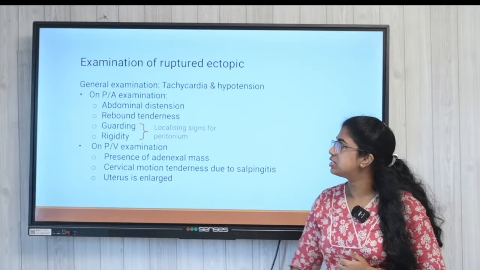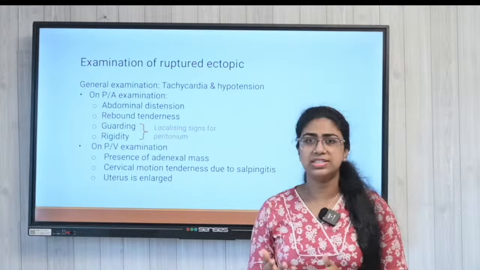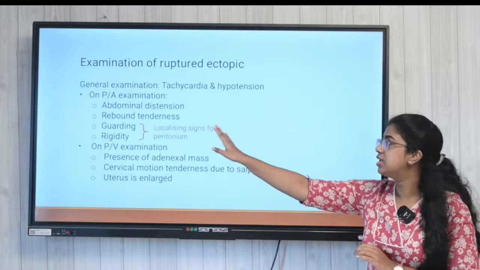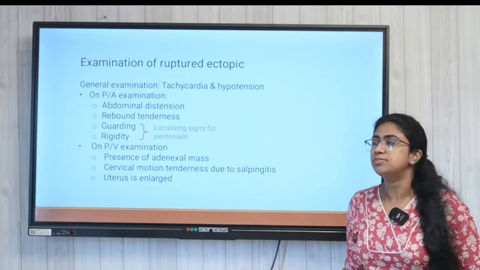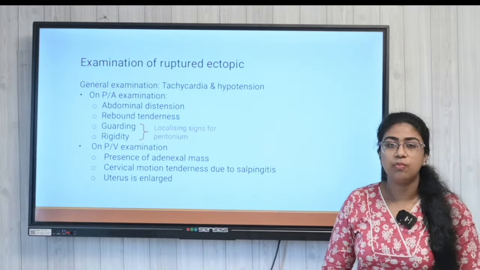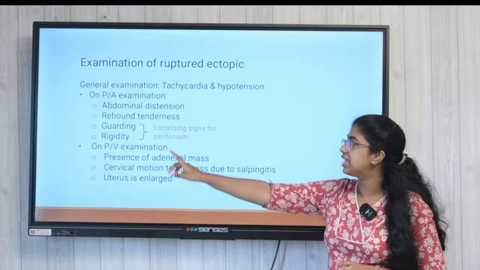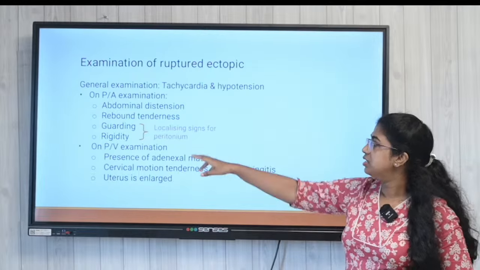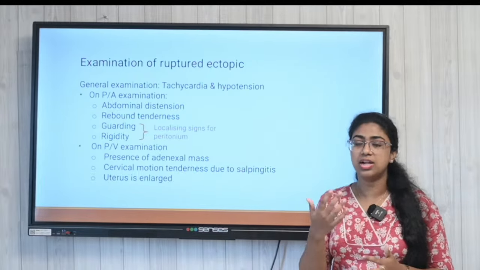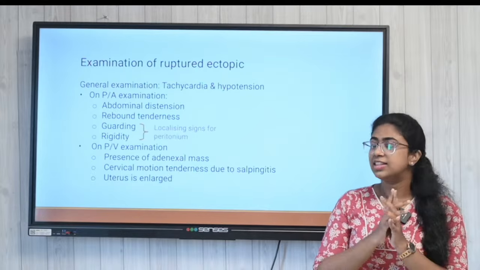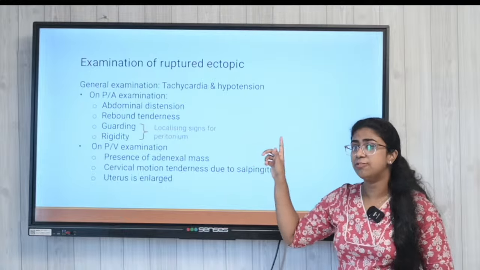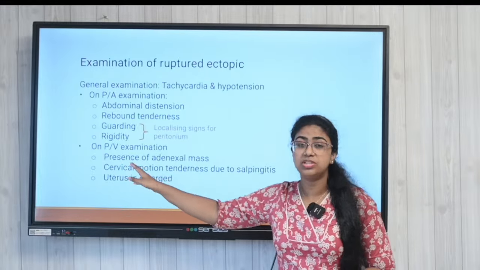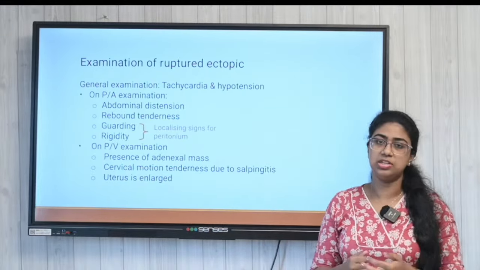So these are the symptoms. On general examination of such a woman, there will be hypotension along with tachycardia. These are the things to note in general. But per abdominally, what are we going to see? Per abdominally, you would see rebound tenderness and abdominal distension. These are the guarding signs, so rigidity is seen. Guarding or rigidity is a localizing sign for peritoneum. And regarding the per vaginal examination, what are we going to see?